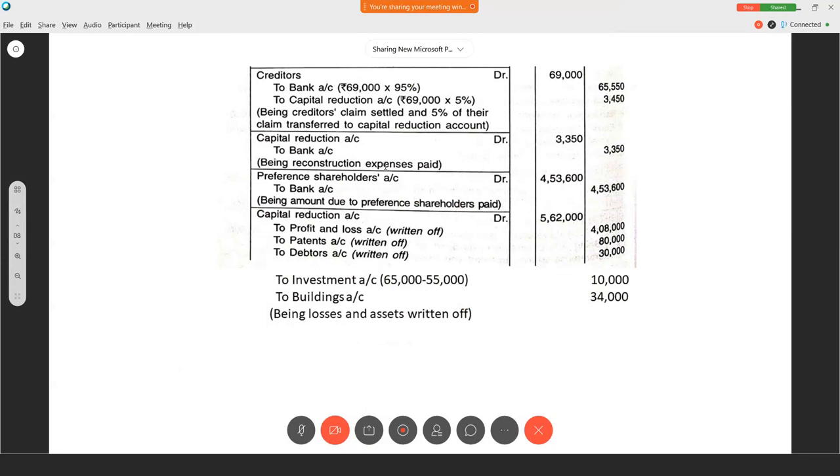See here, one is capital reduction account debtor to bank account 3,350. This is for reconstruction expenses, the last one. And all other payments. Capital reduction account debtor to profit and loss account, patents, debtors, investments, buildings. Right? So investments they have given the new figures. So we are taking the difference of old and new and we are writing. But building they said the amount has been decreased by this extent. So we are taking this. Clear?